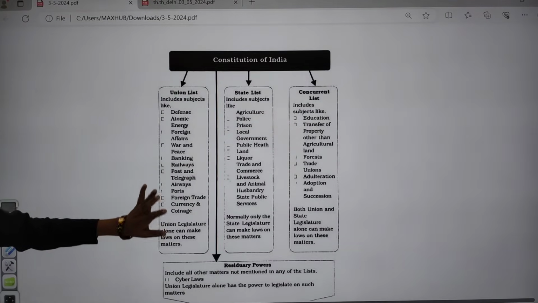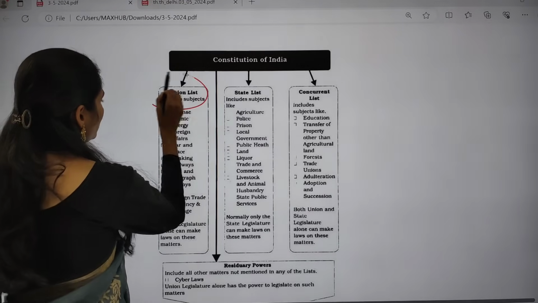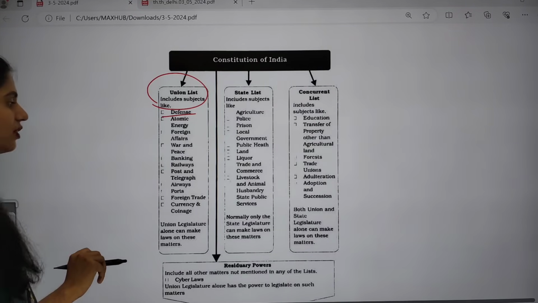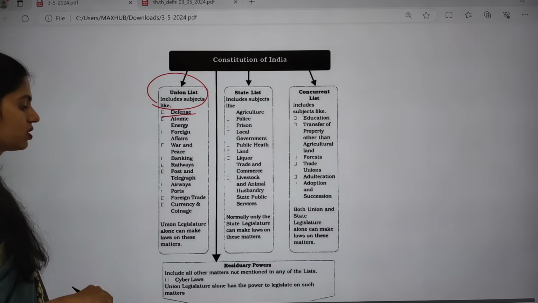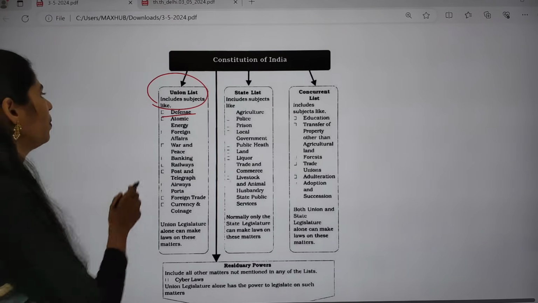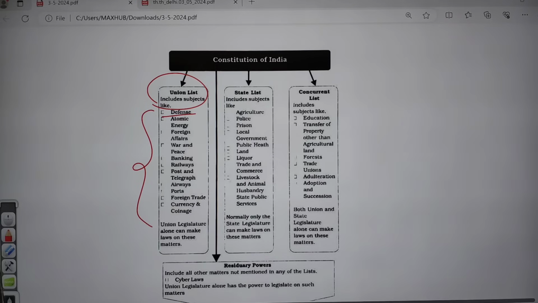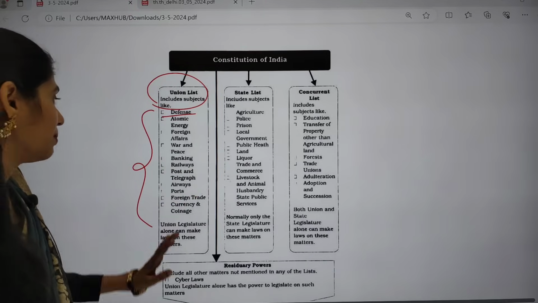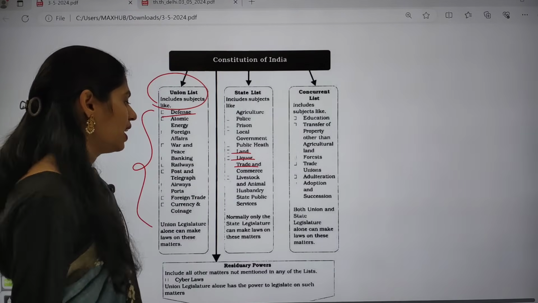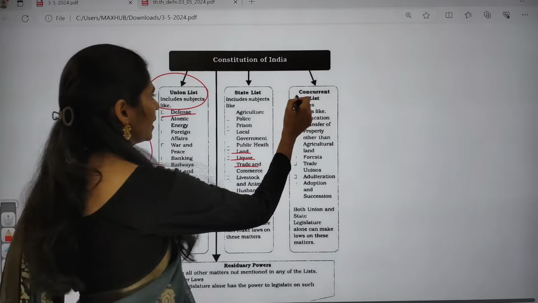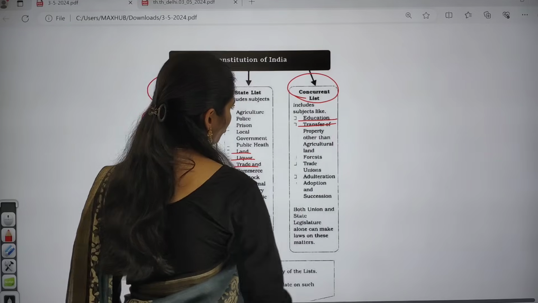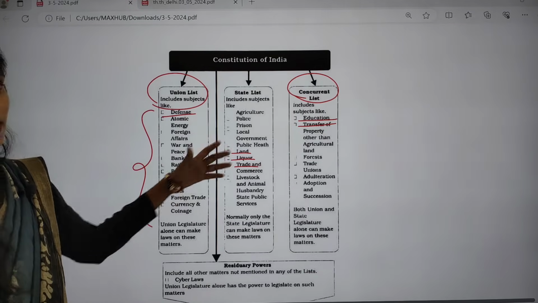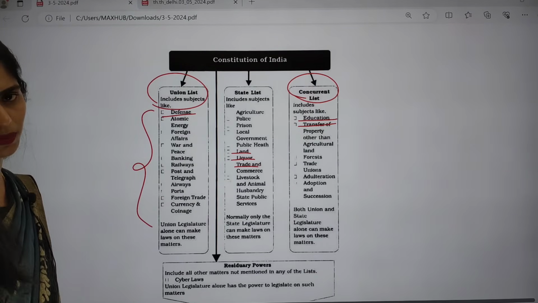These are some things you have to see, and I want to show you the list, at least the important subjects. This is the union list: defense, atomic energy, foreign affairs, war and peace, banking, railways, post and telegraphs, airways, ports, trade, currency, etc. In the state list we have agriculture, police, prison, local government, public health, labor, liquor, land, trade and commerce, livestock, etc. The concurrent list has subjects like education, transfer of property and trade unions, etc. You have to go through everything present there.